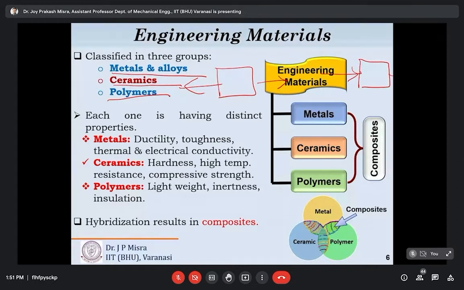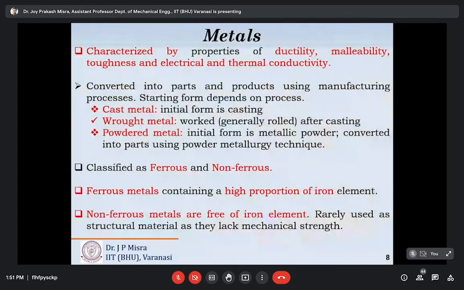Metals are known for their ductility, malleability, and thermal and electrical conductivity, whereas plastics are known for their lightweight and insulation property, while ceramics are famous for their high hardness, high compressive strength, and high resistance capacity. And if we are looking for a mixing of properties, we must go for composites. Today we will start discussing metals and alloys, a special class of engineering materials.